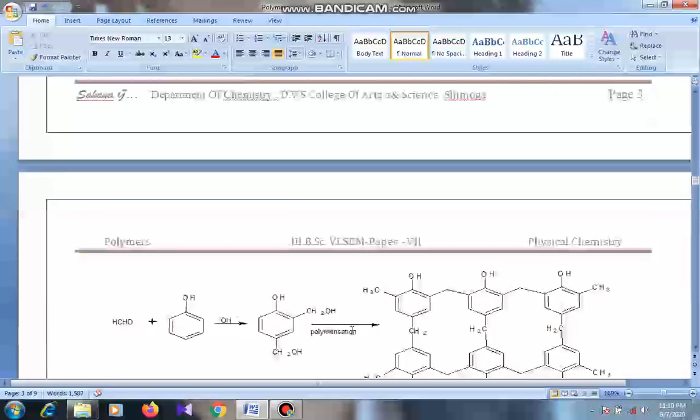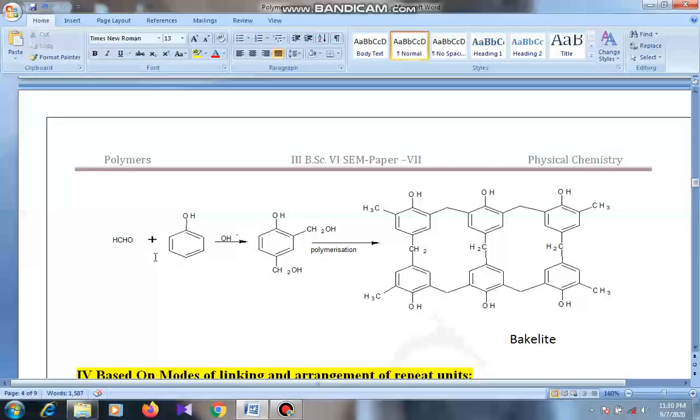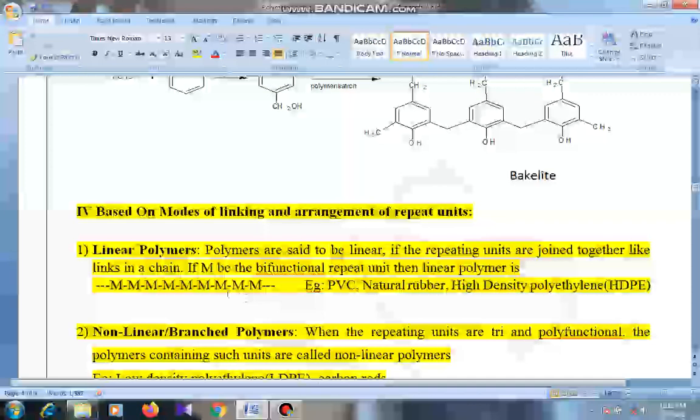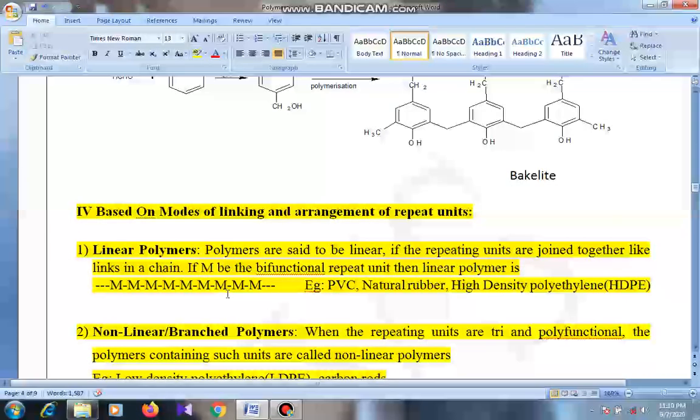Here this is the structure of bakelite. This is a 3-dimensional or network-like structure. Next is, based on modes of linking and arrangement of repeating units. Linear polymers, linearly arranged, a straight chain arrangement of monomeric units, PVC, natural rubber and high density polyethylene.